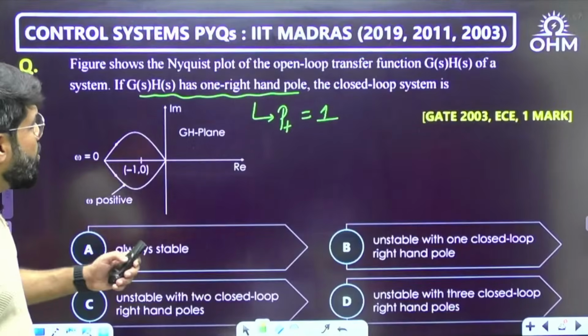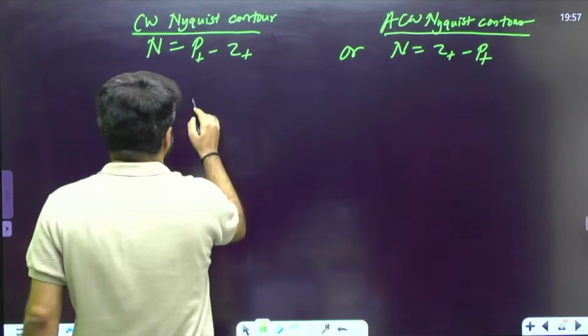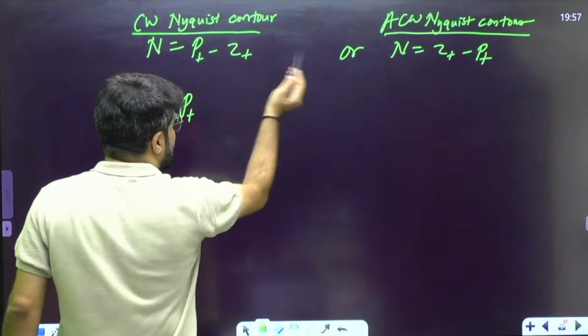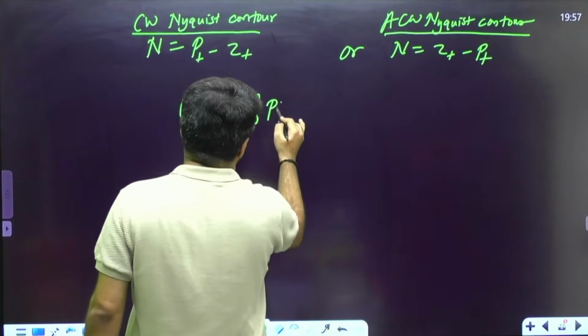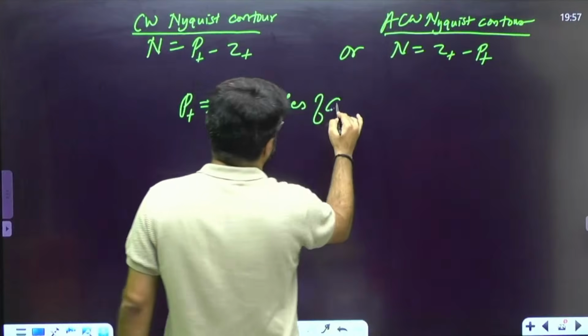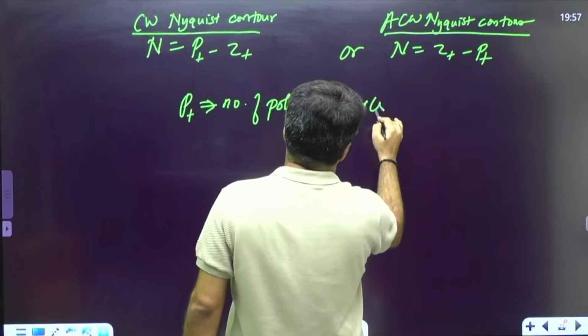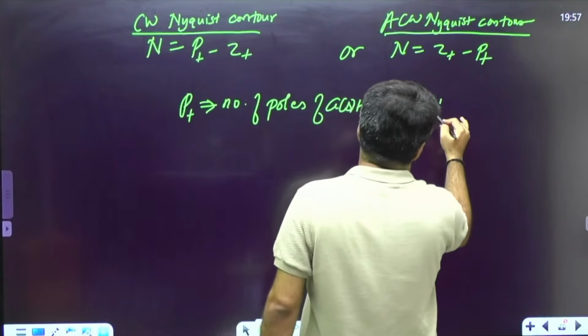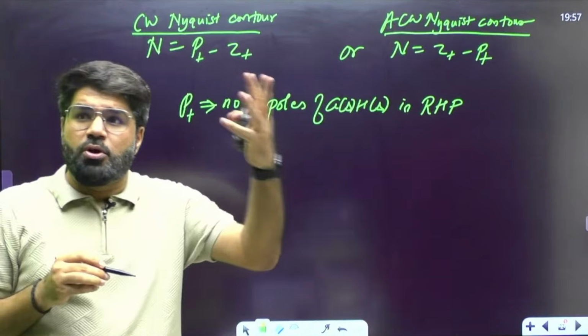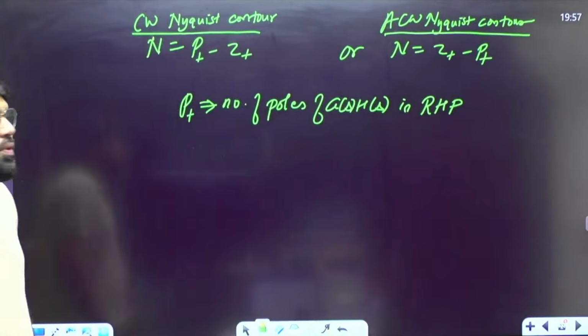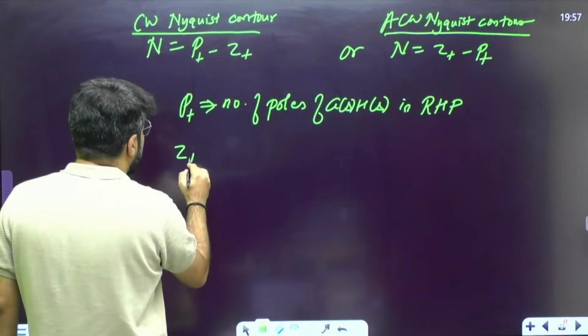Now, what is P plus? Let me generally define these parameters, whether in this case or that case. The parameter meaning is the same: P plus is the number of poles of G(s)H(s) in the RHP. That's why I write it as plus. Plus means the positive side area, the right hand side area. What is Z plus?